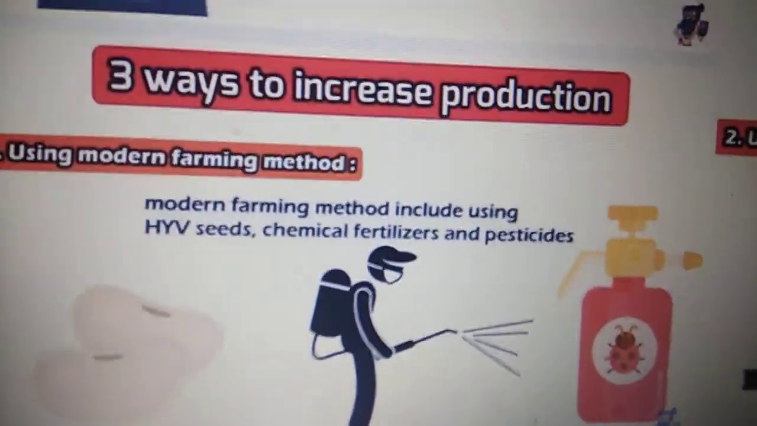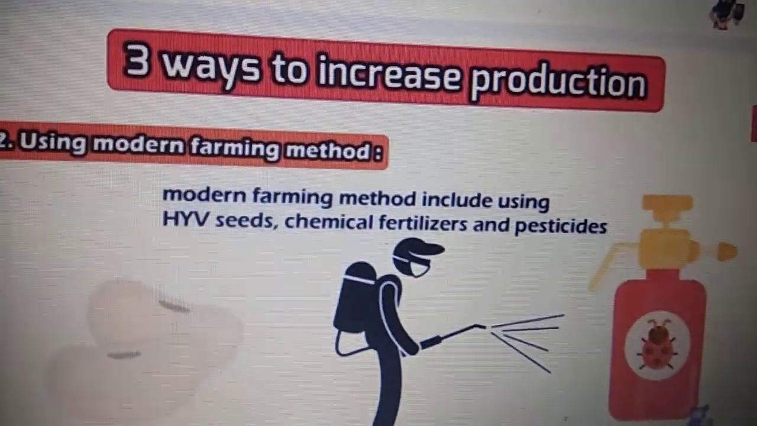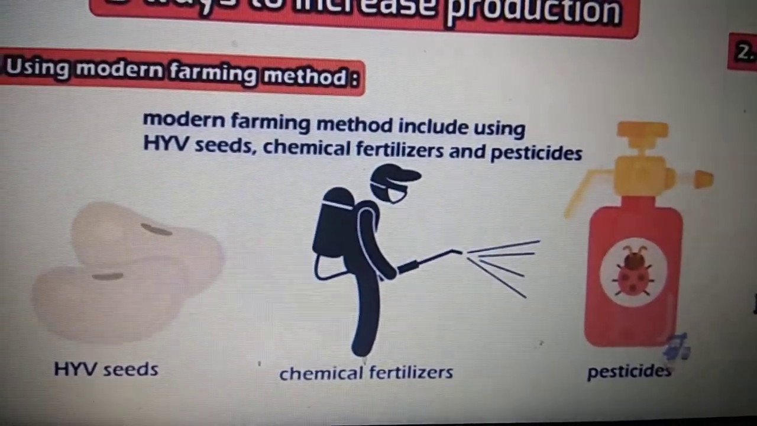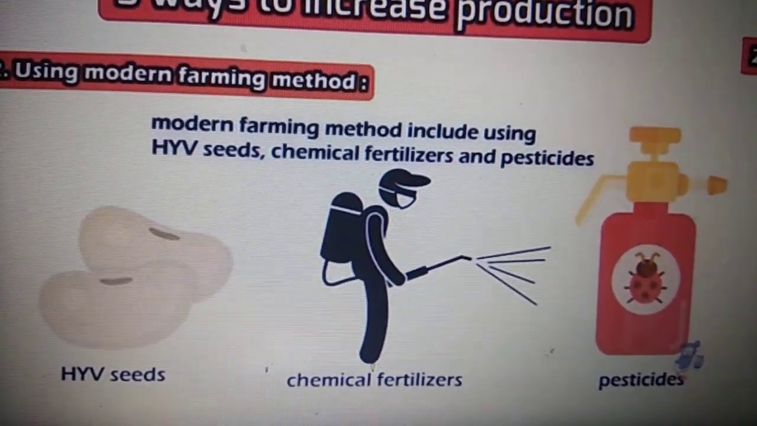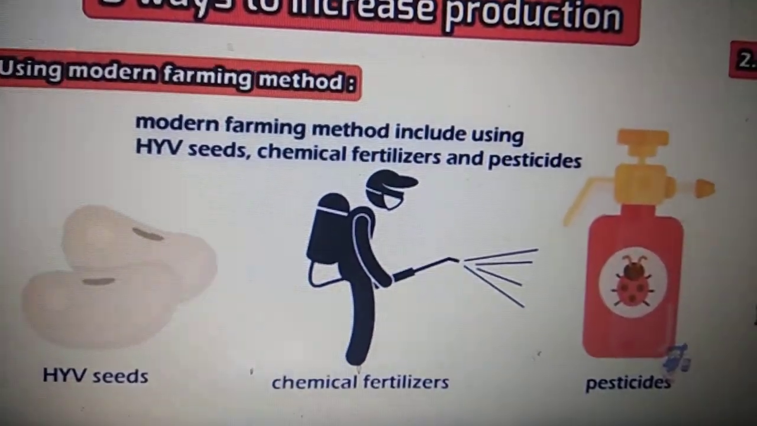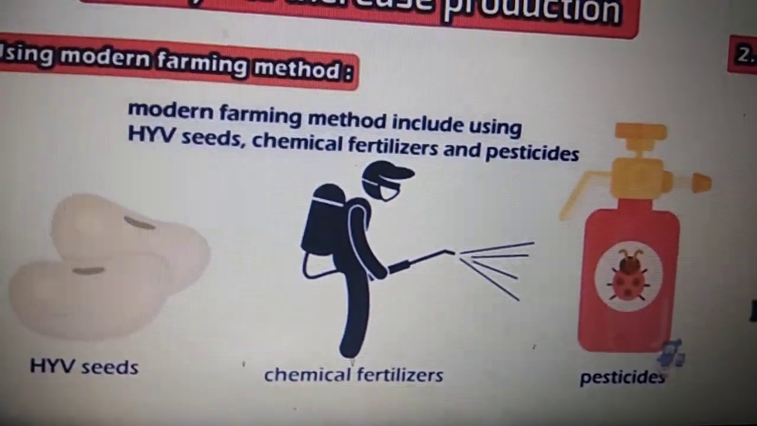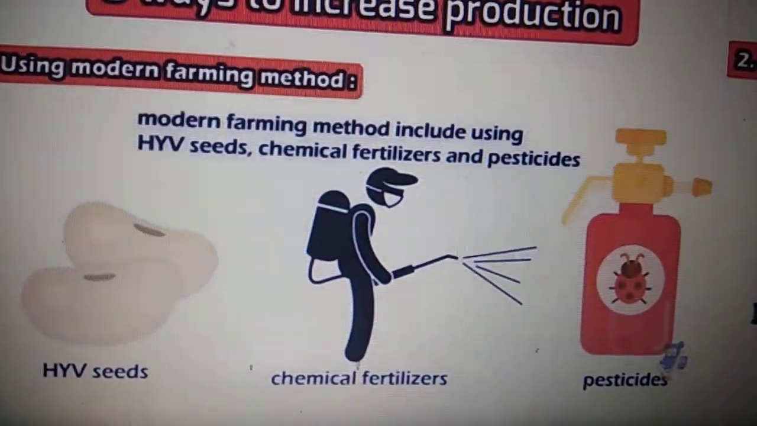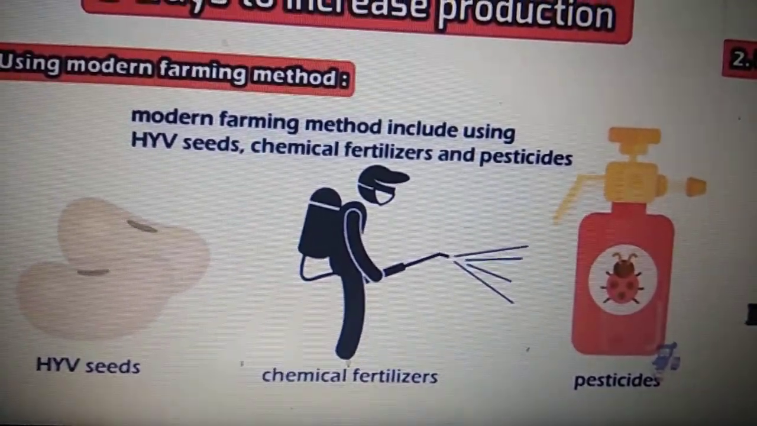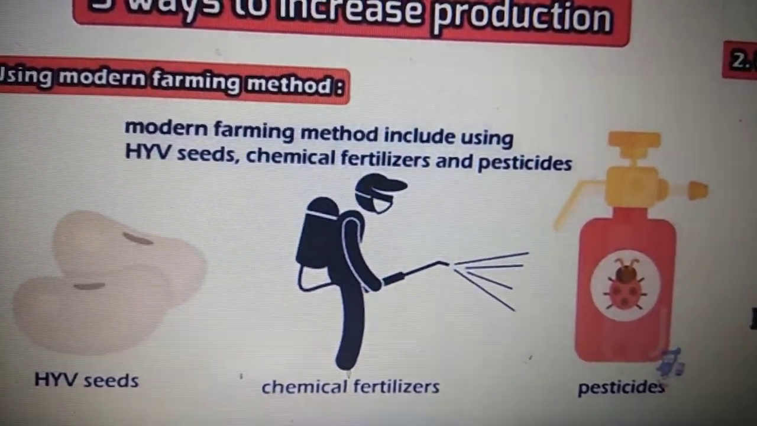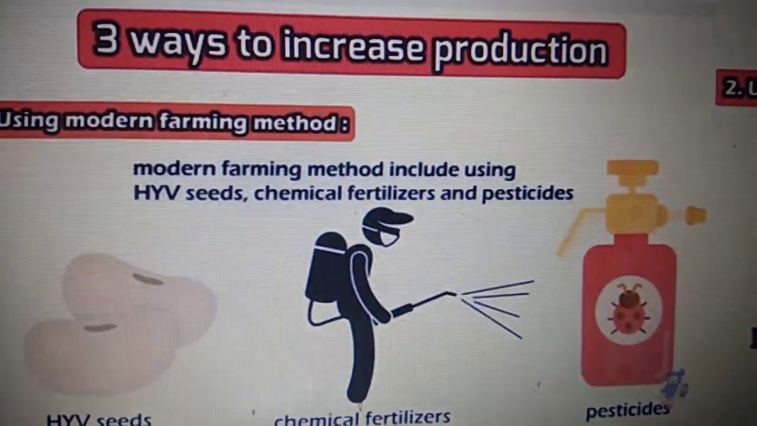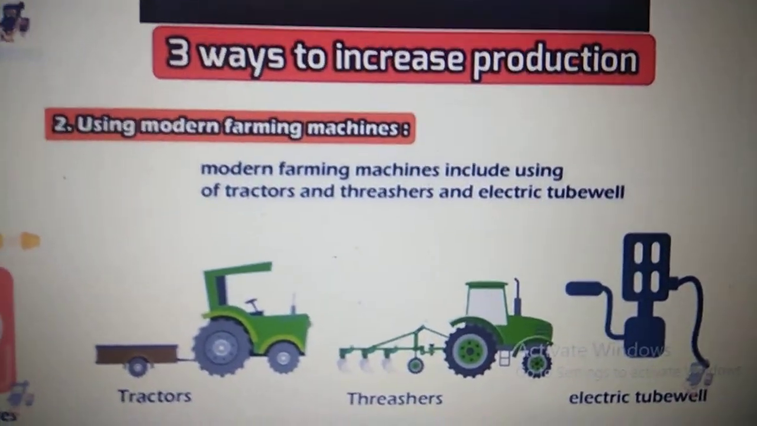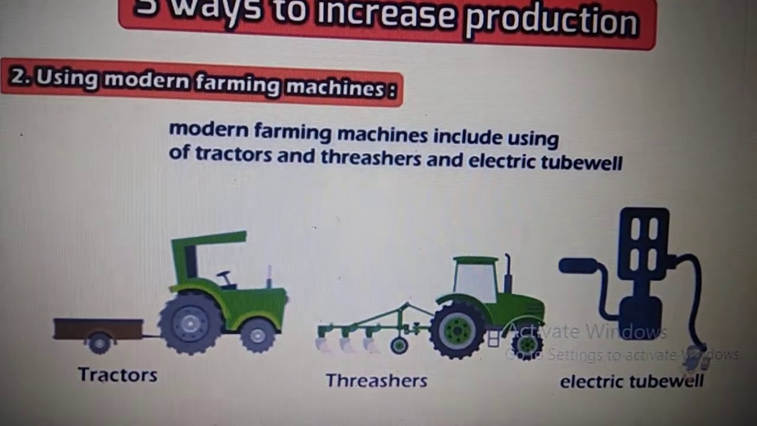Children, another way to increase production is using modern farming methods. Now what are the modern farming methods? We must use high yielding variety seeds, that is called HYV seeds. We have learned this last year. With the help of these seeds we can get more grains on one stalk. And we must use chemical fertilizers and pesticides to kill the insects, and in this way we can increase our farm production.